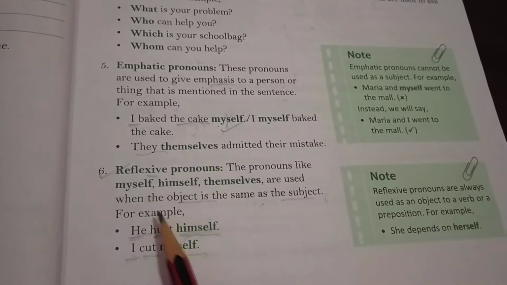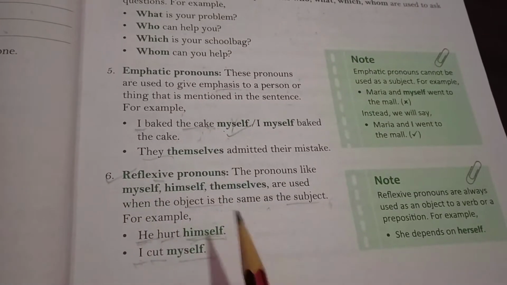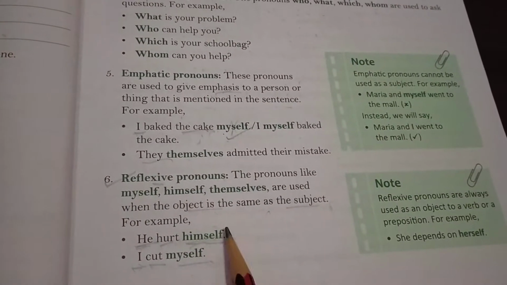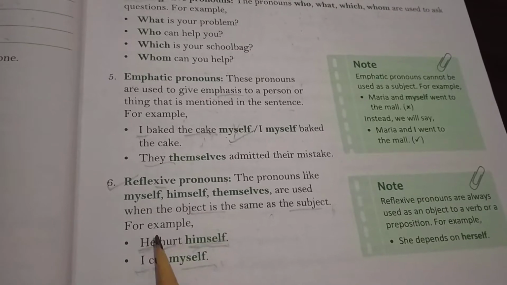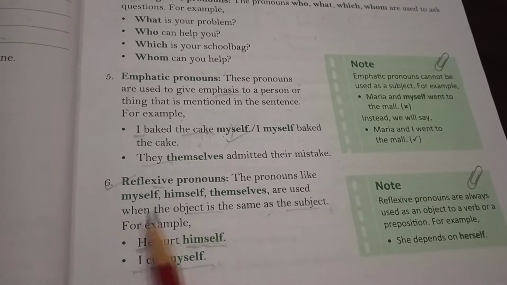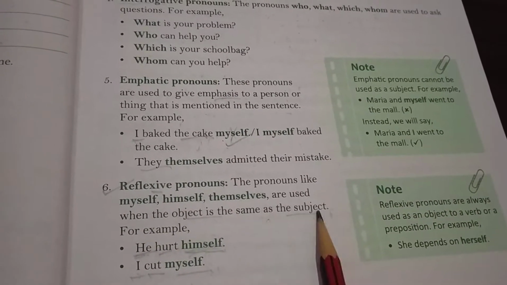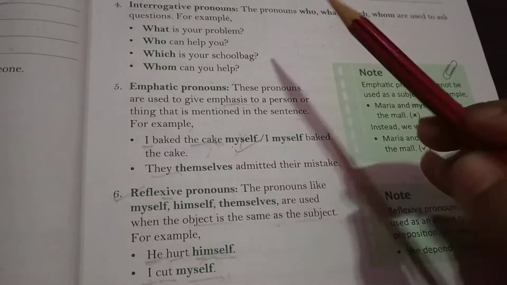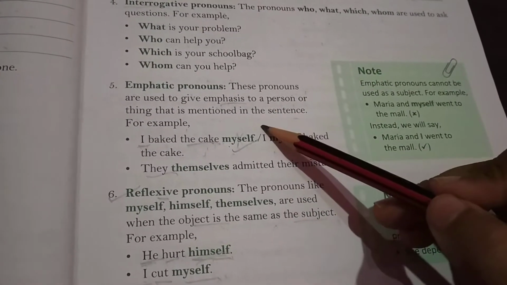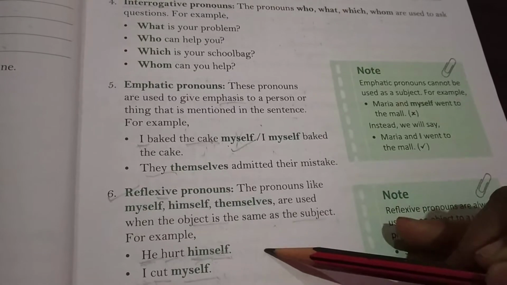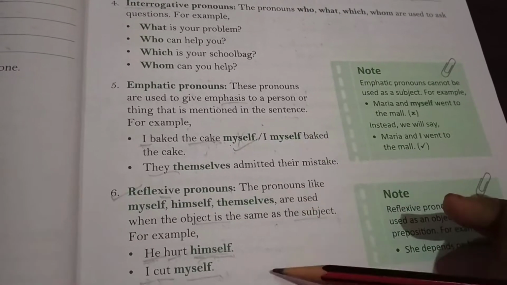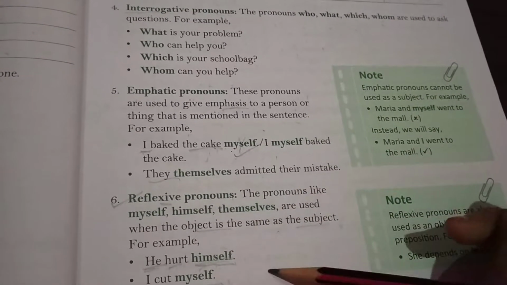But in the reflexive pronoun sentence, there's no object given, and we use the reflexive pronoun as an object when the object is the same as the subject. That is the difference between emphatic pronoun and reflexive pronoun. Students, these pronouns are the same but their functions are different.